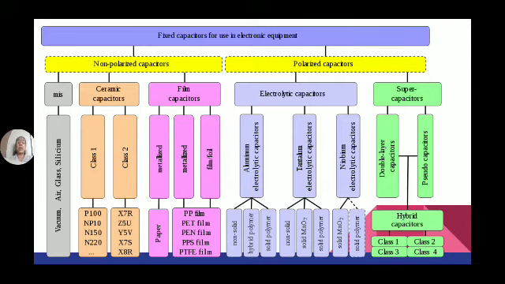The supercapacitors are also an alternative source for batteries. They act like a backup supply for emergency services. So these are polarized and non-polarized capacitors. Supercapacitors and electrolytic capacitors come under polarized capacitors.